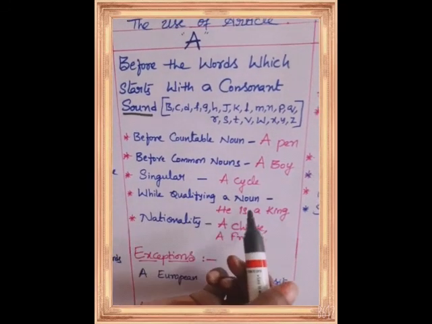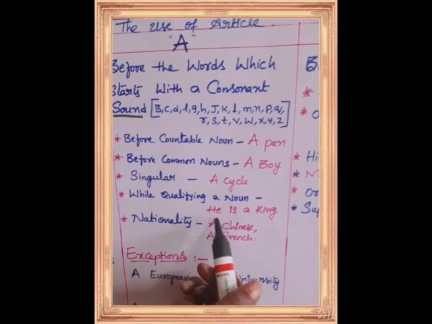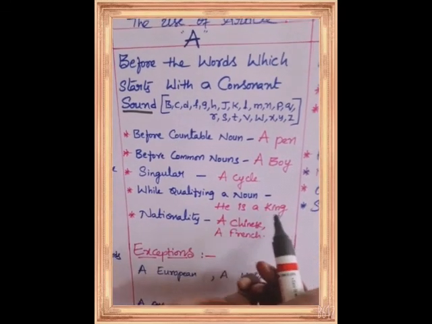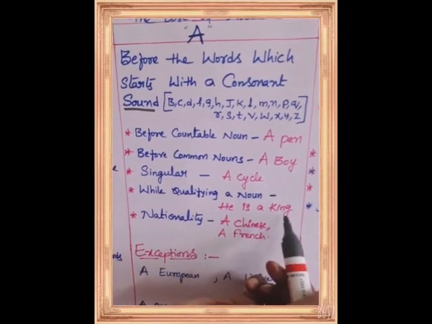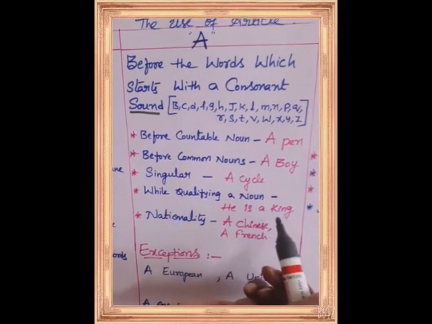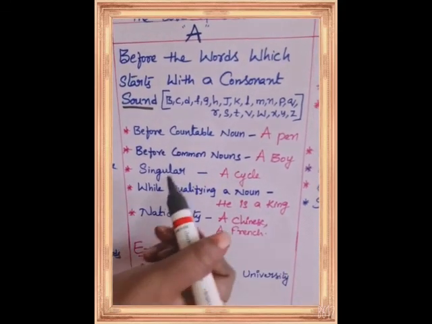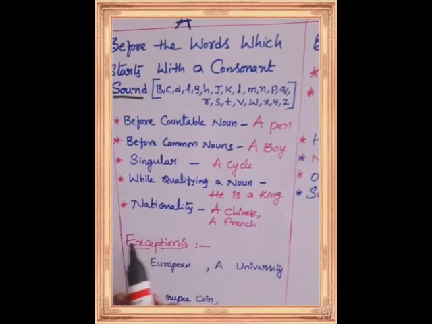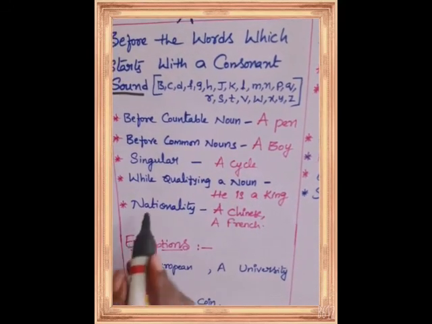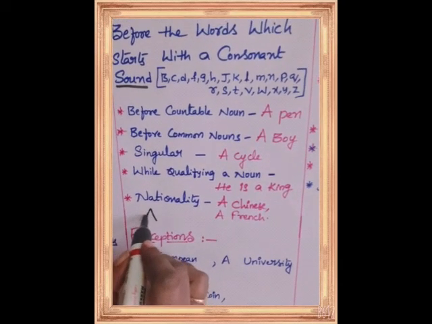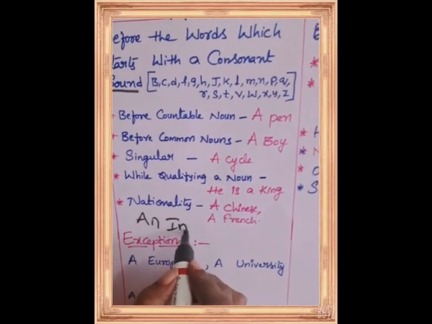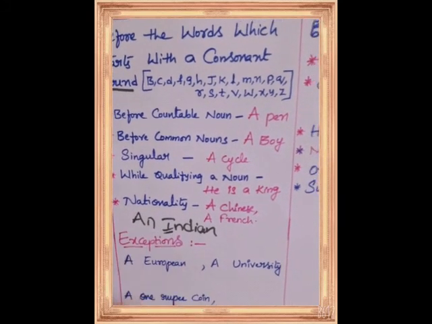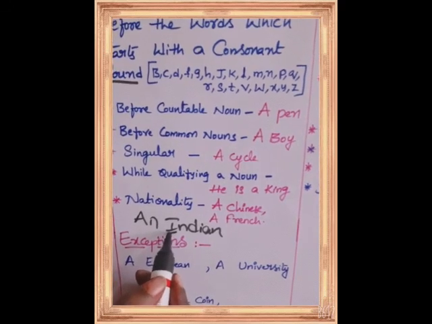And while qualifying a noun, for example, he is a king. Who is he? He is a king. He is qualified as king. So while qualifying the noun, we can use a. Next, while writing nationality: a Chinese, a French. But we should not write a Indian. We have to write an Indian. Why? What is the sound here? I, E: Indian.